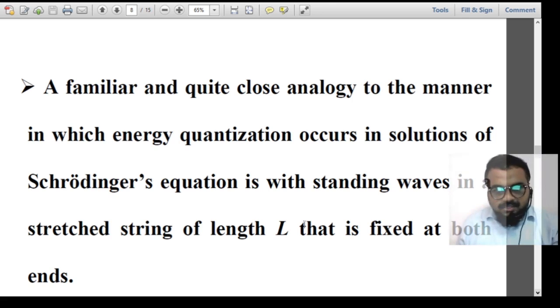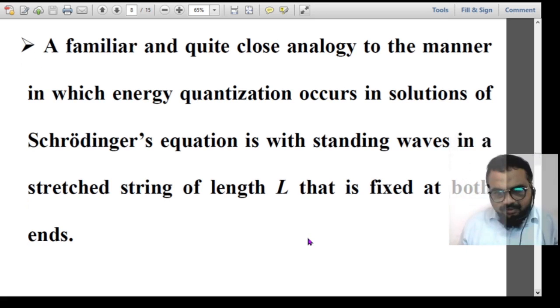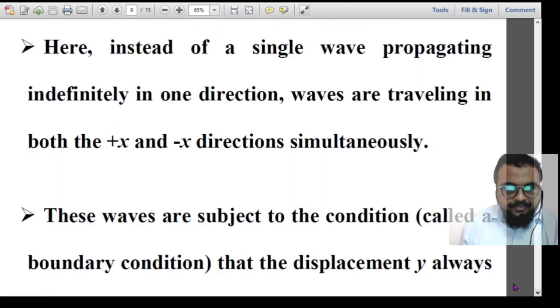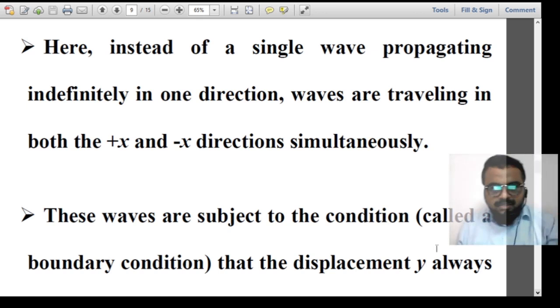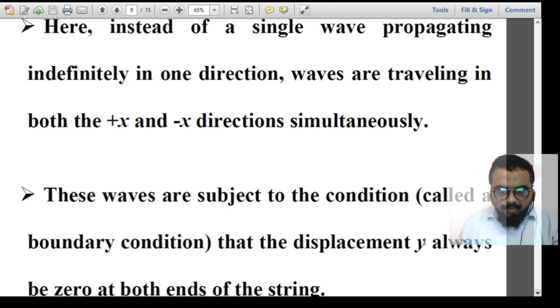So this is what a bounded system does. Whenever there is a system having boundary conditions, then that system will show condensation behavior. Every condensed system also shows some condensation in terms of some physical quantities. Suppose instead of a single wave propagating indefinitely in one direction, waves are traveling in both plus x and minus x directions simultaneously, and these waves are subjected to the boundary condition that the displacement y is 0 at both ends of the string.